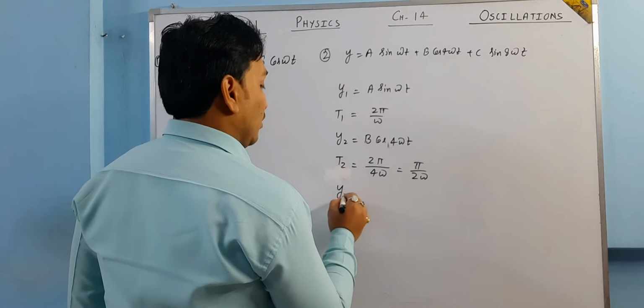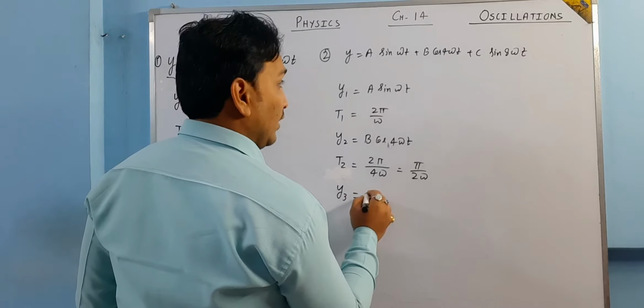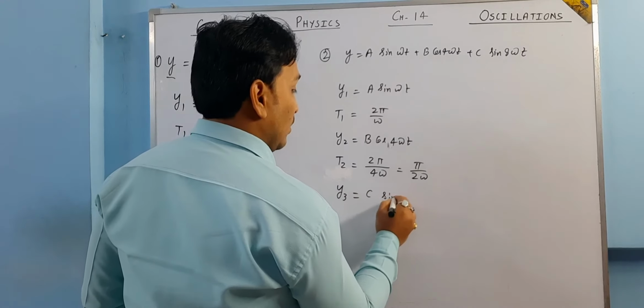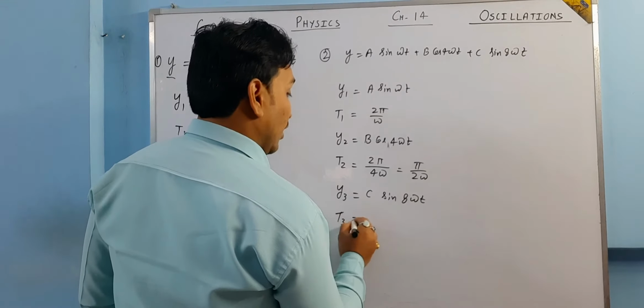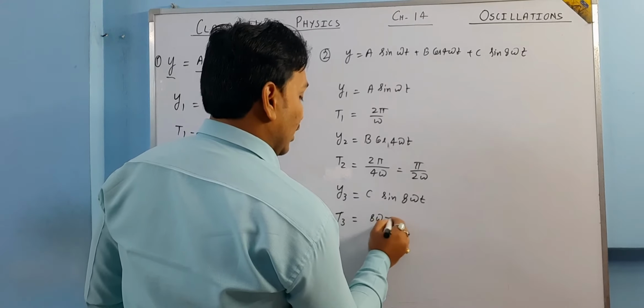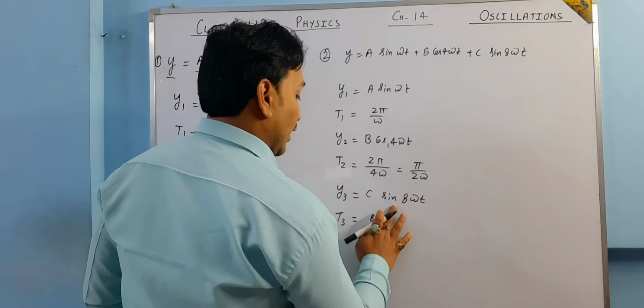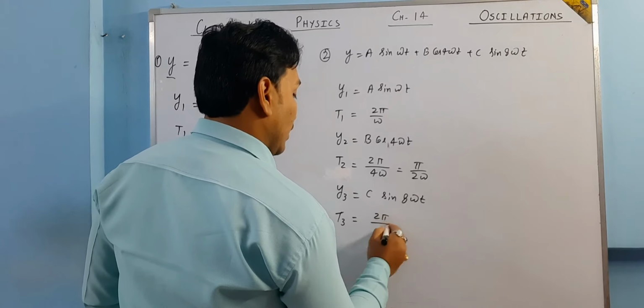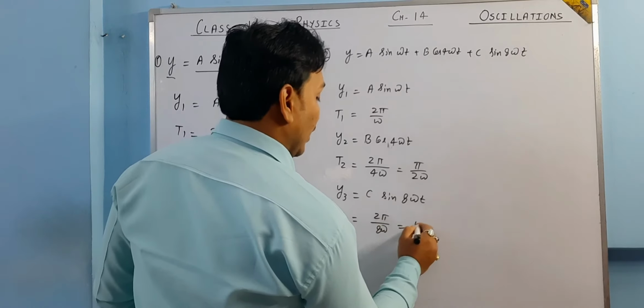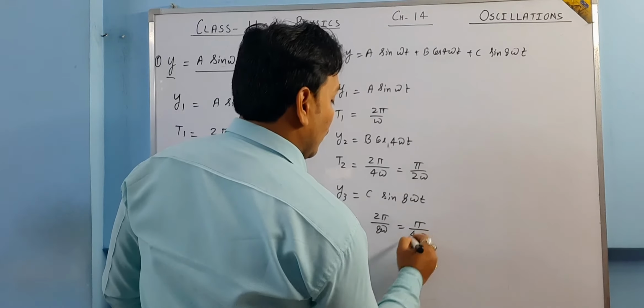And then if we take the third one, y3 is equal to c sine 8 omega t, from here the time period is 2 pi upon 8 omega, or we can write pi upon 4 omega.